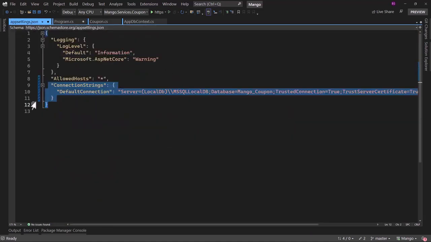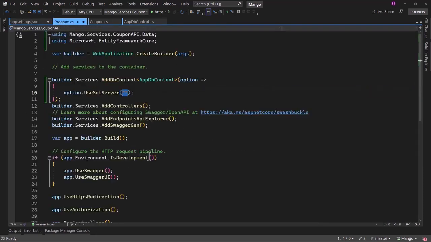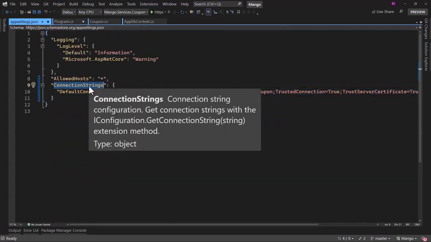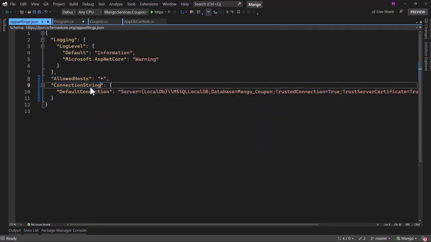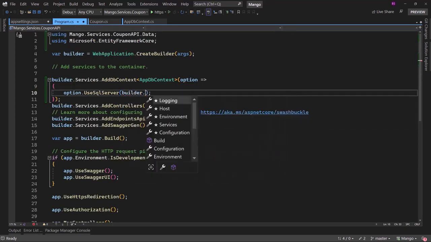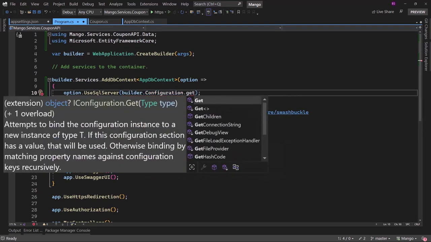If you notice in appsettings, we have DefaultConnection in a section with the name of ConnectionStrings. Because of that, we have a special method that will only work for a section with the name of ConnectionStrings. If you had that as ConnectionString or anything else, it will not work. But because we are using the default one, on builder.Configuration, we have a method GetConnectionString.